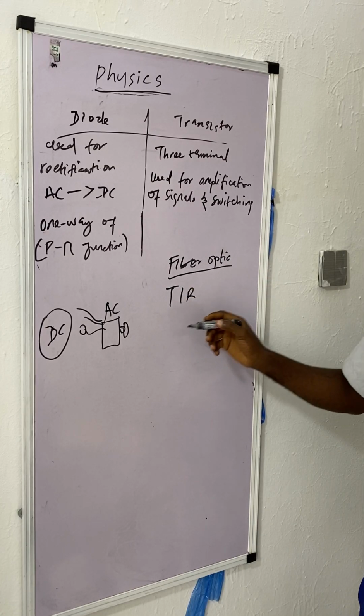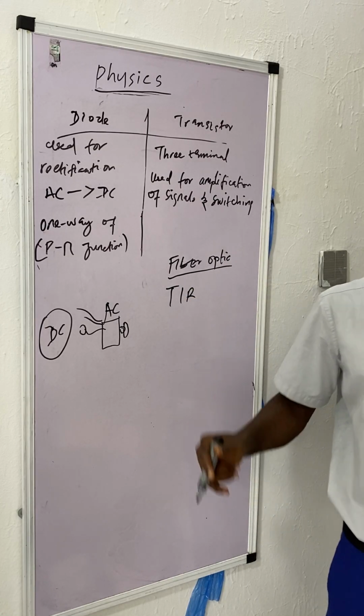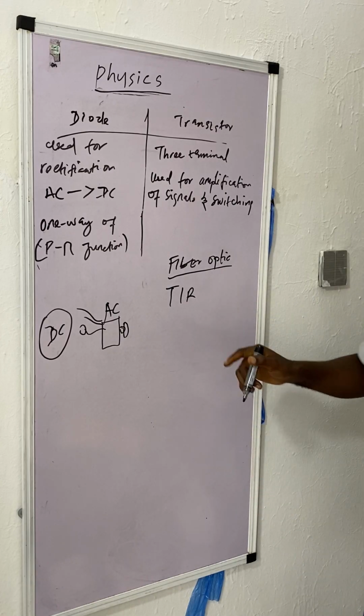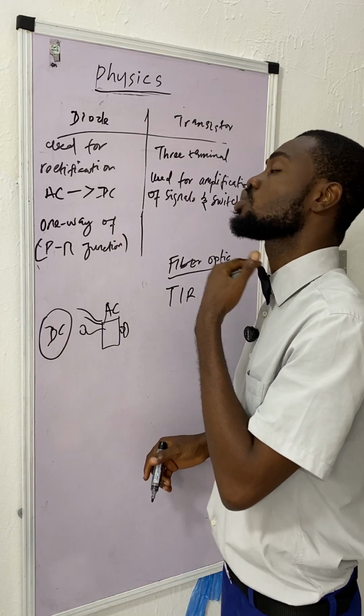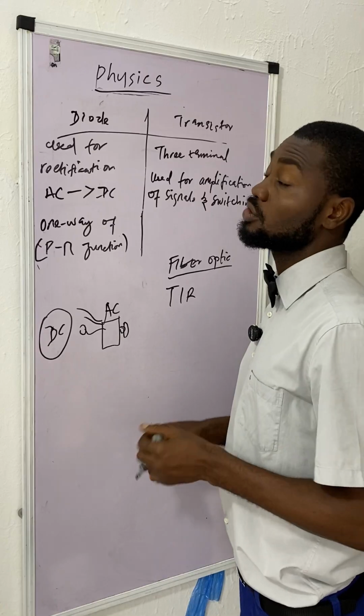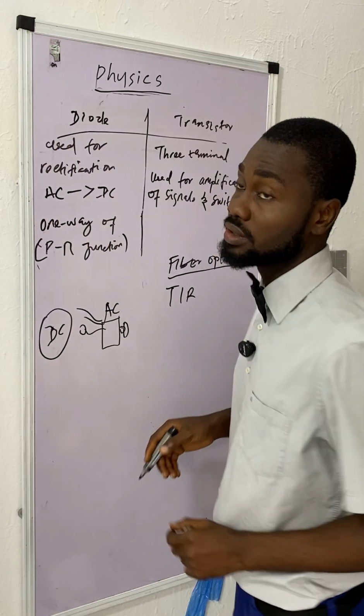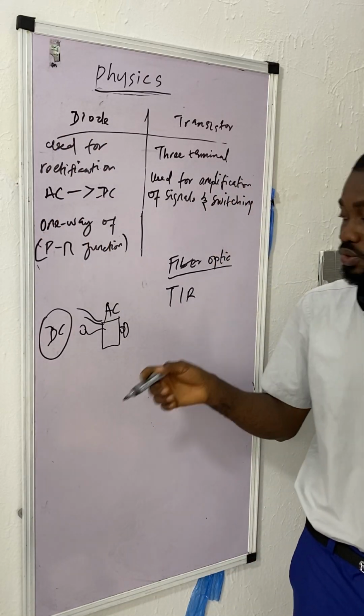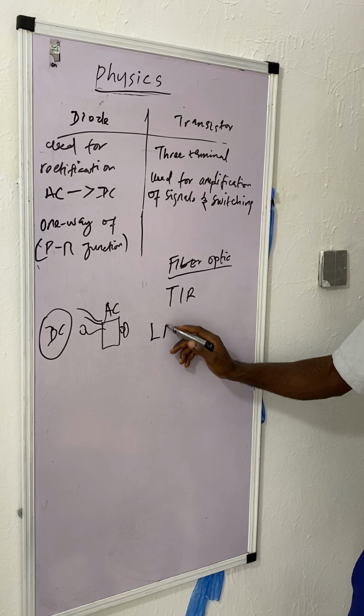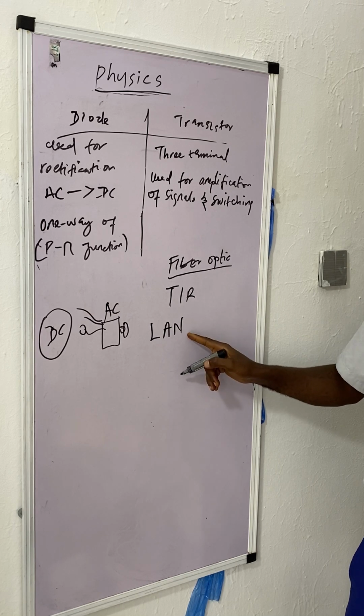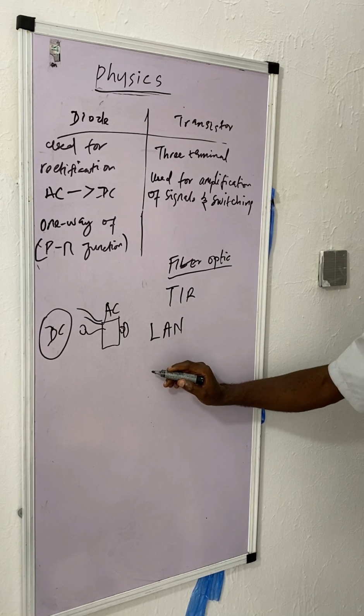What is it used for? In medicine and nursing, it is used to view internal organs, to see inside the body. You can use it to see inside my throat, inside my tummy, my intestine, and all of that. You can just put it and you'll be seeing it on the screen. So that's what it's used for. It's used for diagnosis. Also, it's used for LAN, which is called large area network.